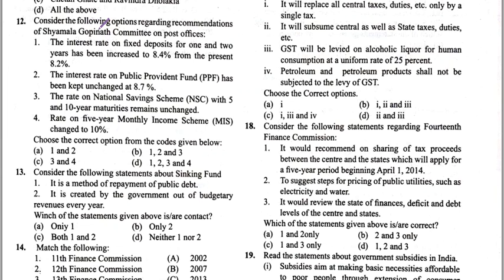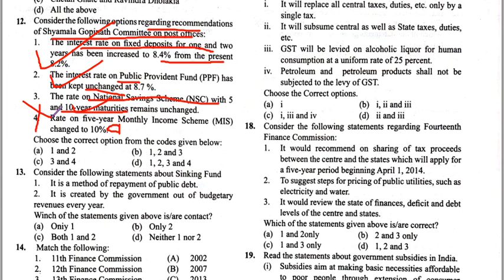Consider the following options regarding the recommendation of the Syama Gopinath Committee on the Post Office. The interest rate on the fixed deposit for 1 and 2 years has been increased to 8.5% from the present 8.2%. Yes. The interest rate of the public provident fund has been kept unchanged at 8.7%. Yes. The rate on the national savings scheme with the 5 to 10 year maturity period is also unchanged. The rate of the 5-year monthly income scheme be changed to 8.4%. So, asking what the correct statements are, 1, 2 and 3 are correct statements. So answer is B.